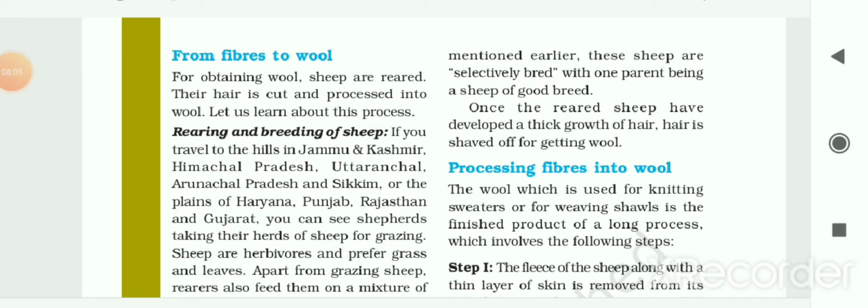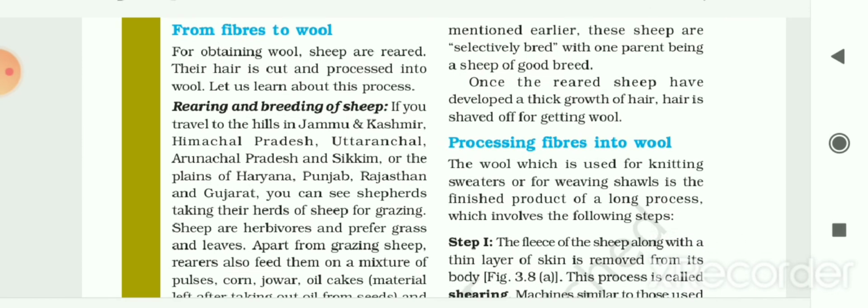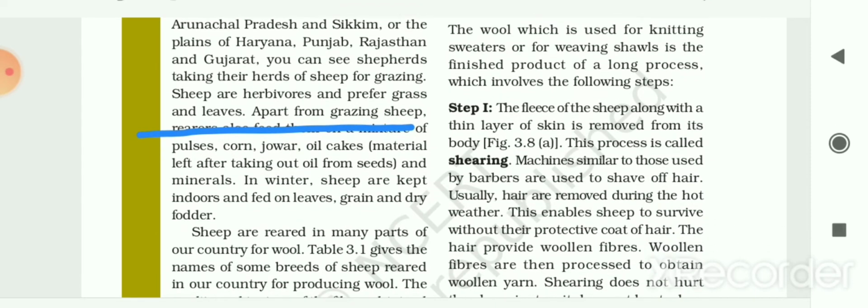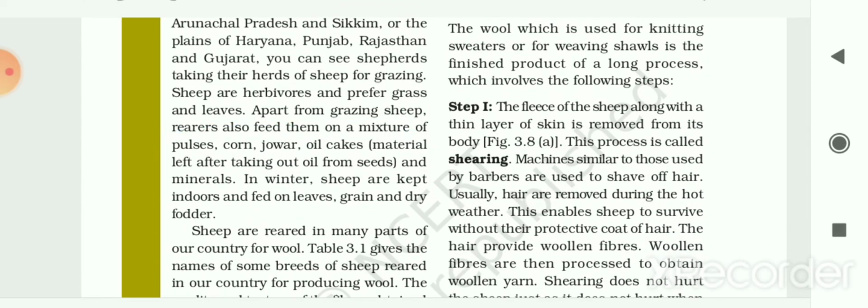So now let me see how we are getting wool from this fiber. So, from fibers to wool. For obtaining wool, sheep are reared and their hair is cut and processed into wool. Let us learn about this process. Rearing and breeding of sheep. If you travel to the hills in Jammu and Kashmir, Himachal Pradesh, Uttaranchal, Arunachal Pradesh and Sikkim, or the plains of Haryana, Punjab, Rajasthan and Gujarat, you can see shepherds taking their herds of sheep for grazing, and sheep are herbivorous and prefer grass and leaves.